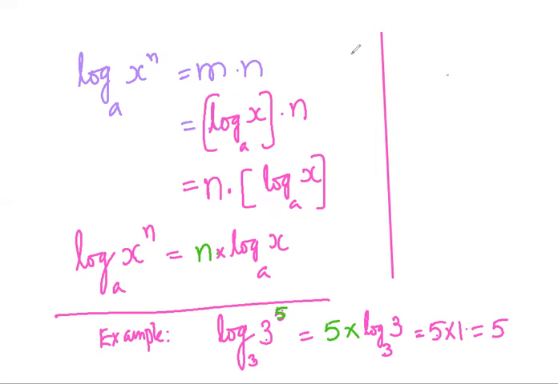Logarithm of x to the power of 5 base 2 can be written as, this 5 is the exponent. The exponent can be written as the coefficient of the logarithm, and the number on the right as it is. Now this is the conversion. So logarithm of x to the power of n base a is equal to n into log x base a. Okay.